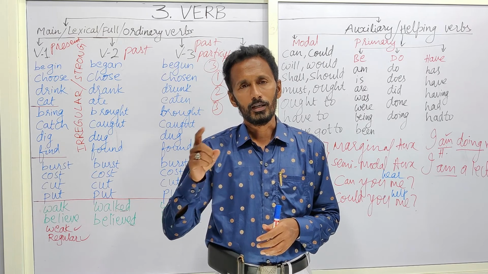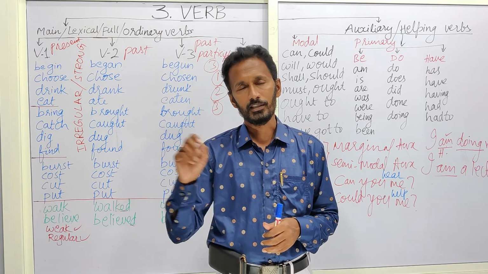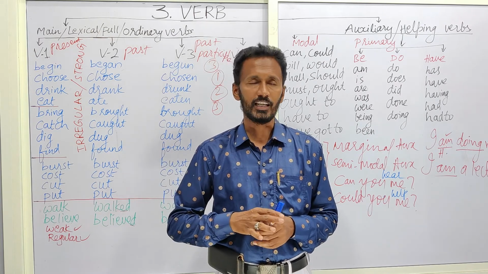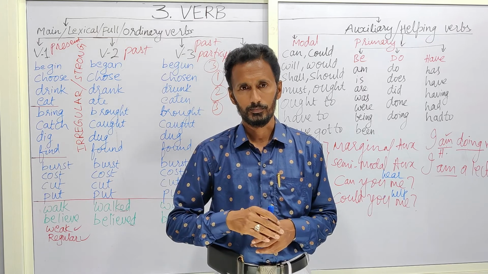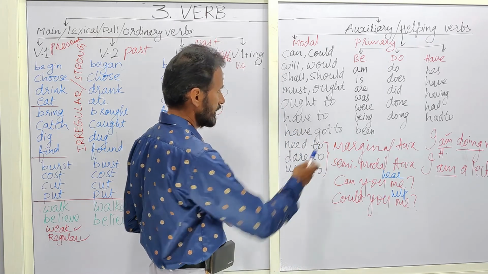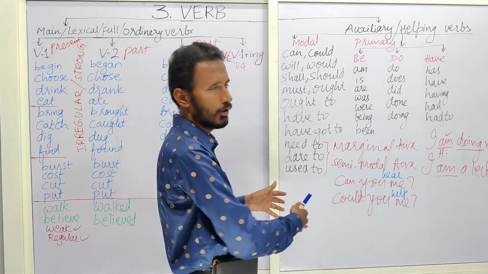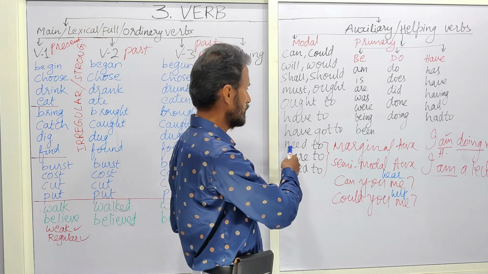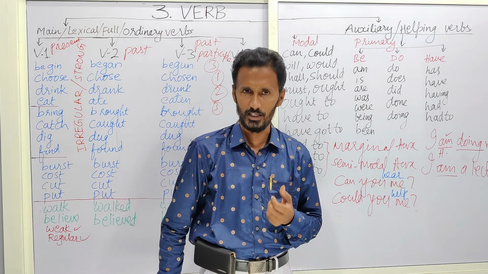But for PGTs, postgraduate teachers in English, and trained graduate teachers in English, we can expect these types of questions, especially in the methodology part. We can expect these types of questions in detail. This is what is meant by a marginal auxiliary out of the 3 or 4 given. So you must be able to identify them: need to, dare to, or used to are called marginal auxiliaries.